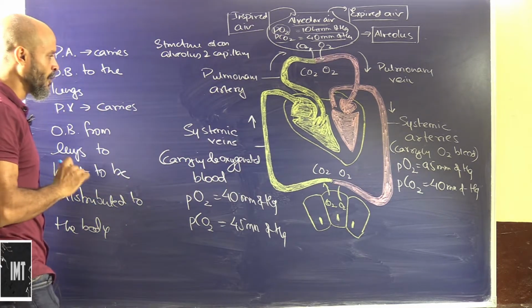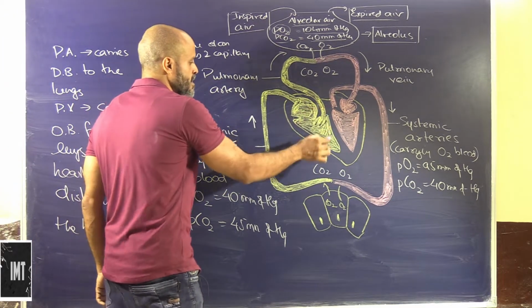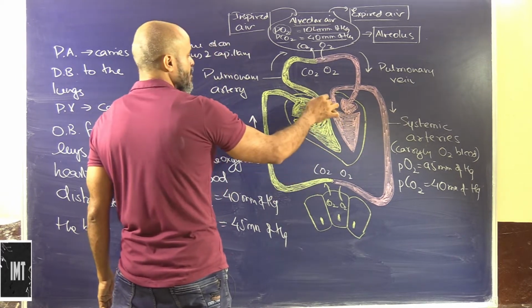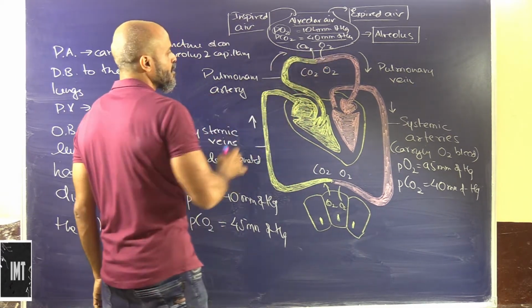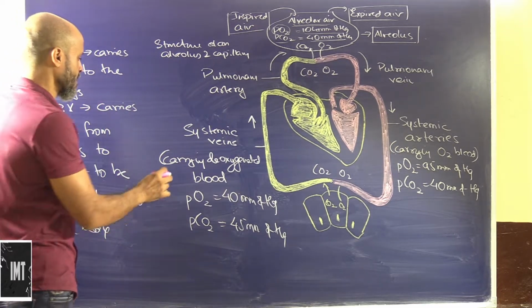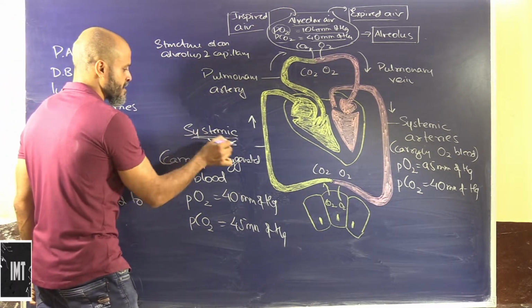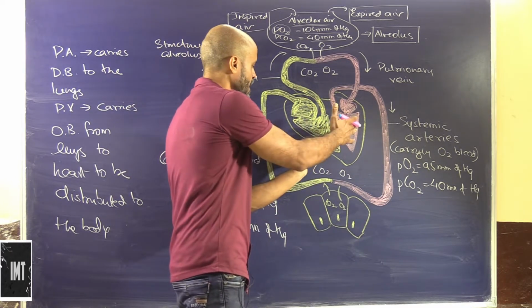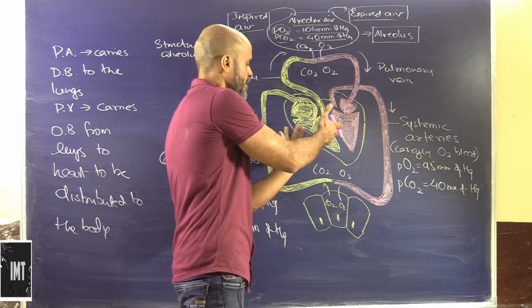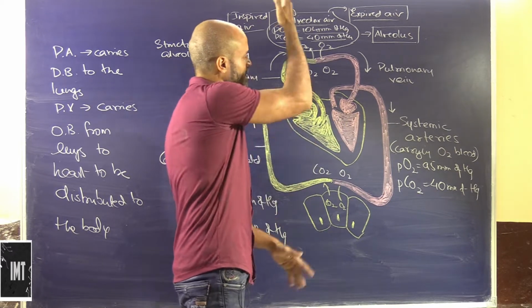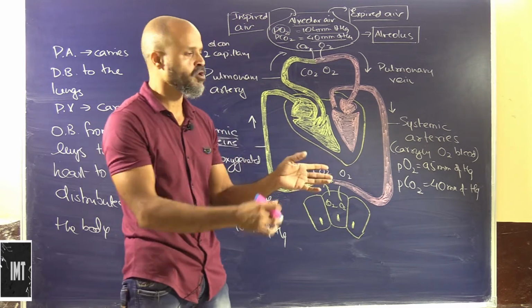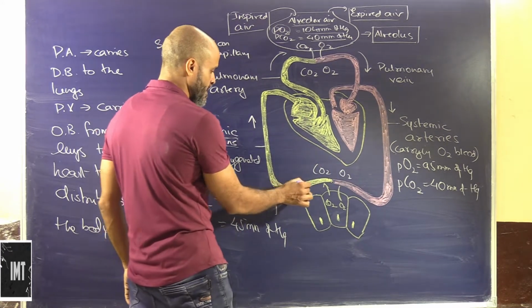Now we all know that this is basically the heart. Okay, so the deoxygenated blood is running to the lungs through the systemic veins. We have the systemic veins which are carrying the deoxygenated blood from the heart. So this is basically the right side, which pumps the blood. So this is basically the right atrium. The right atrium walls contract. See, this is the deoxygenated blood.